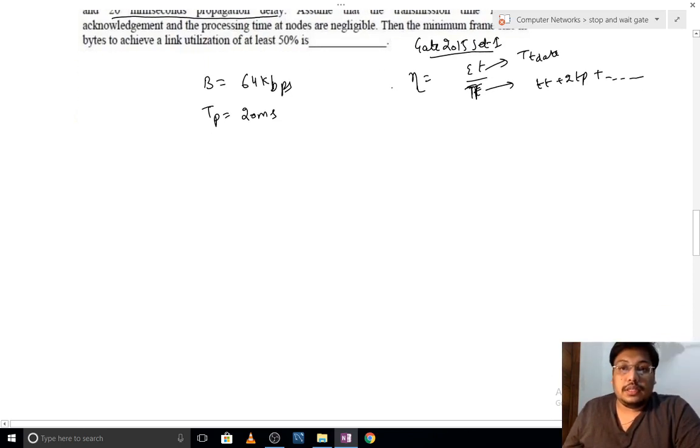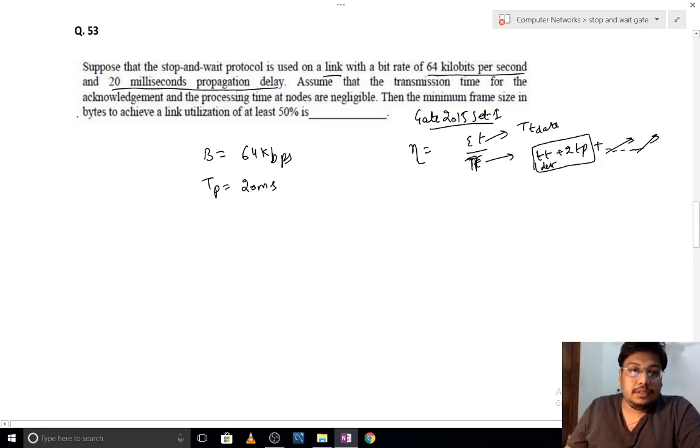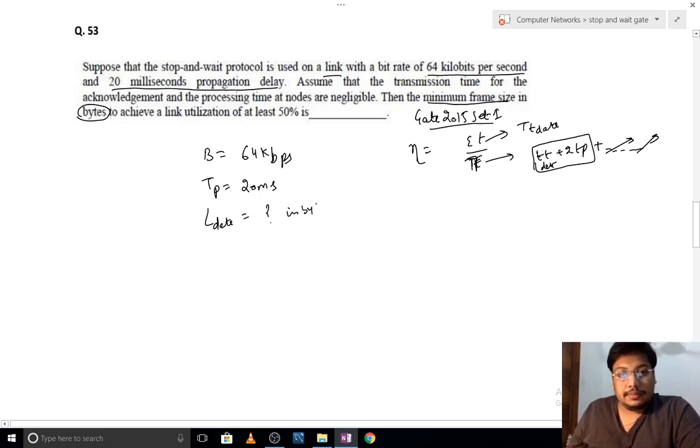So now assume that the transmission time for the acknowledgement and processing time are negligible. So the other times are already negligible, so we will be using this formula for total time: transmission time of data plus 2TP, that is propagation delay. Okay, the minimum frame size in bytes. They have been asking for the minimum frame size, that is, frame size L of data needs to be found in bytes. And link utilization efficiency is given as 50%.